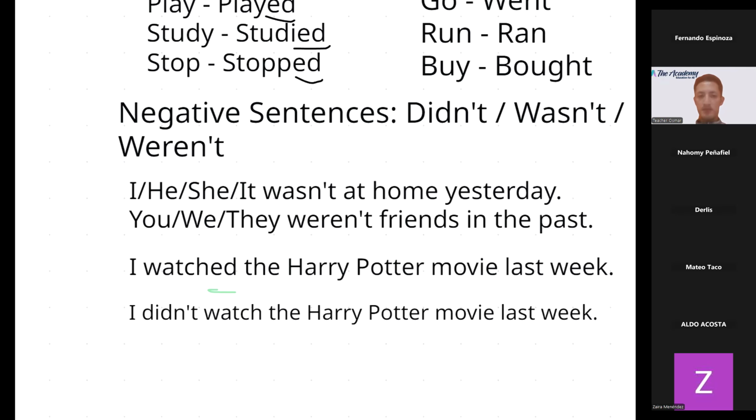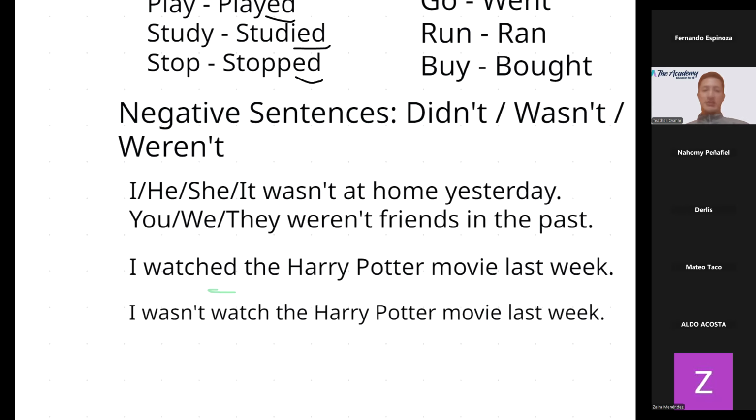Una consulta. Bueno, sé que está bien escrito, pero ¿por qué en vez del didn't no se le puede poner was? I wasn't watched, for example. Yes, exactamente. Ok, listo. Buena pregunta, good question.